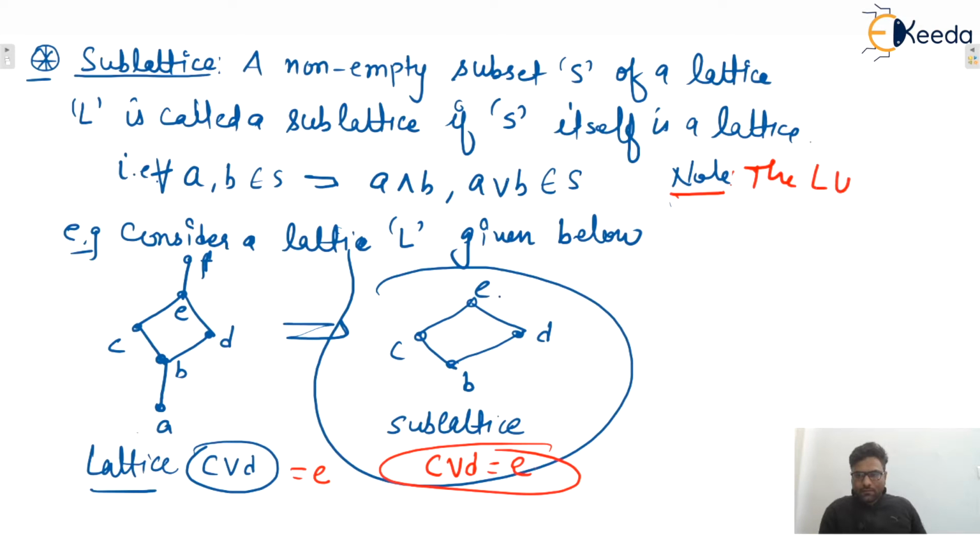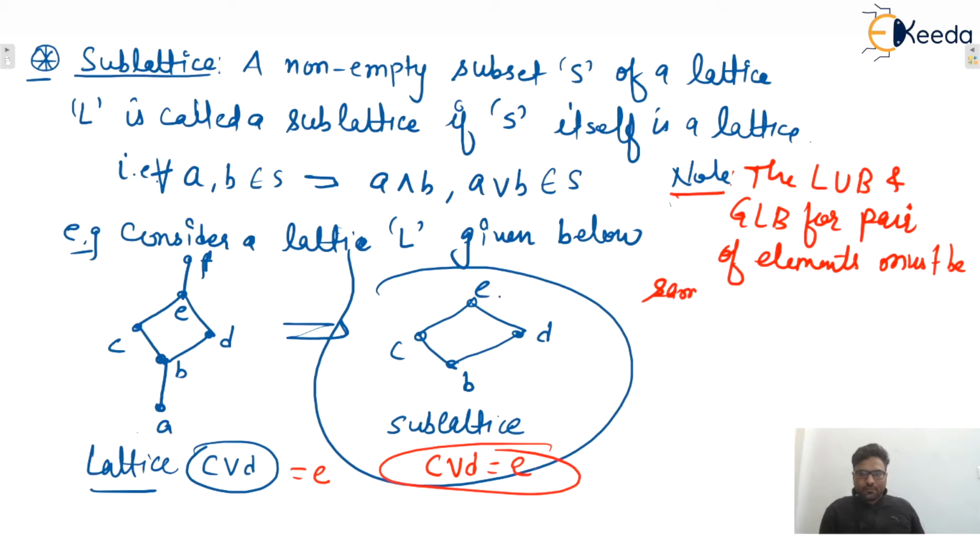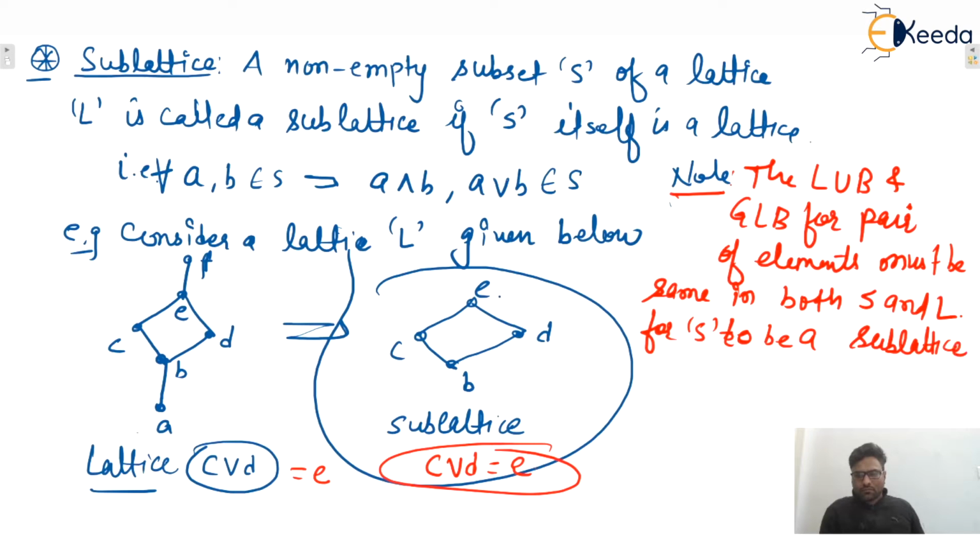The least upper bound and greatest lower bound for a pair of elements must be the same in both S and L, for S to be a sublattice of L. I hope this is clear to everyone, what is a sublattice.